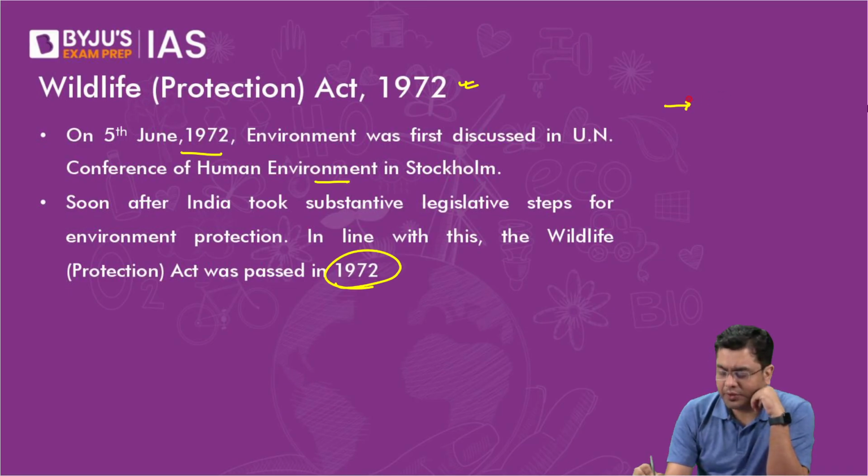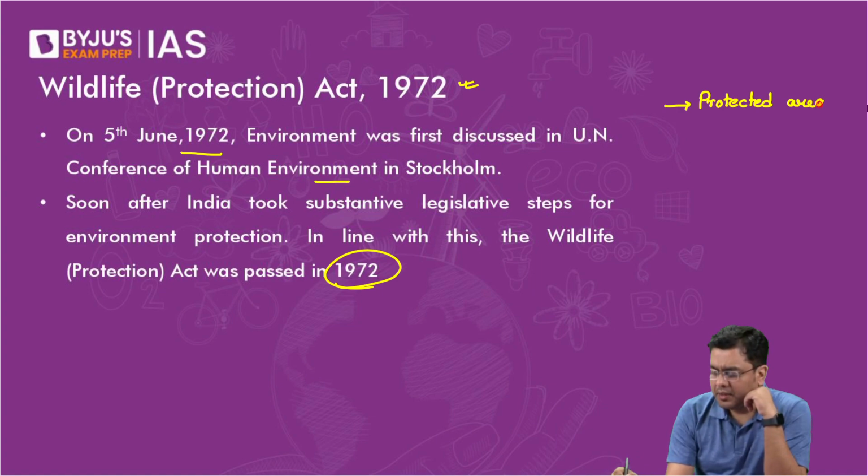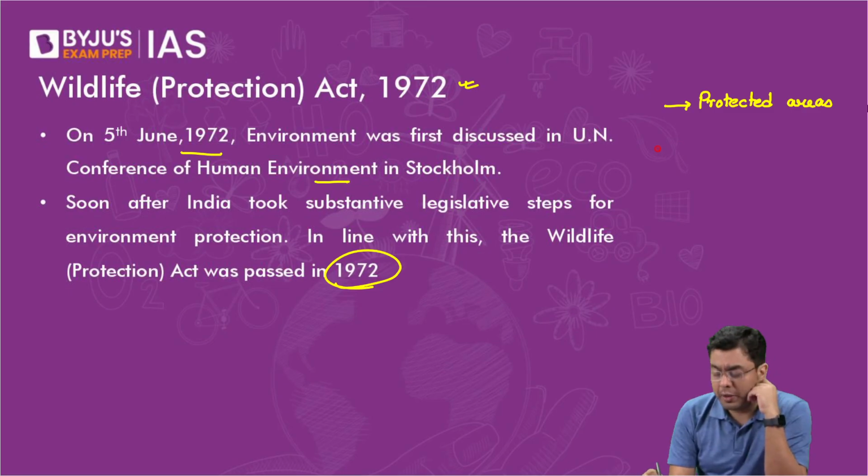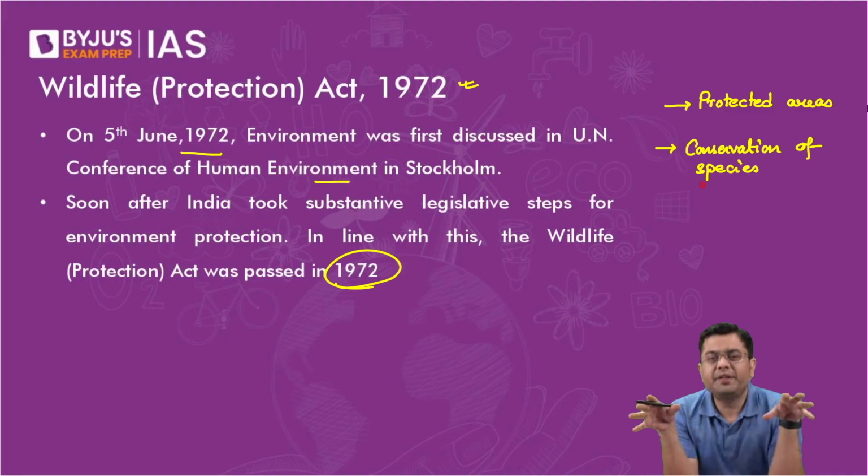While this talks about the protected areas in detail, with various schedules and sections, for example Section 38 deals with the protection of the areas also. It also talks about the protection and conservation of species. And that conservation of species can be tackled by classifying the various species based upon the threat levels they are facing.